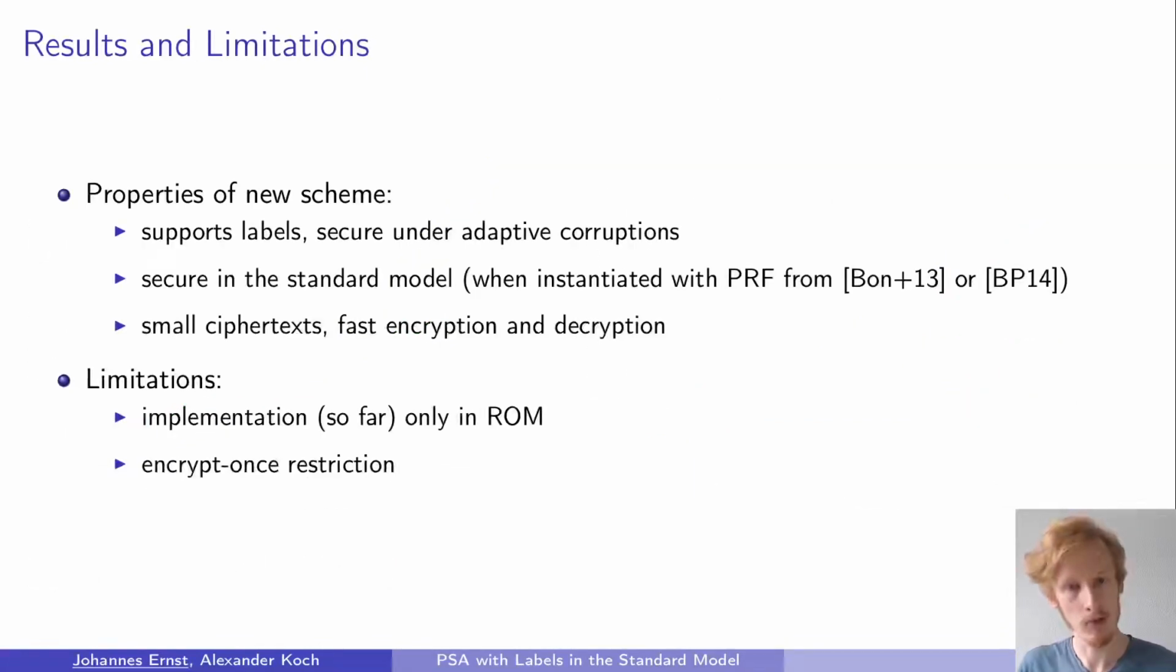Okay, summarizing the talk, we proposed a private stream aggregation scheme that supports labels and is secure under adaptive corruptions. The security proof is entirely in the standard model, and when our scheme is instantiated with a pseudo-random function that is in the standard model, for example from Boneh and others, or Banerjee and Peikert, then the entire construction is secure in the standard model. Our scheme has small ciphertexts, and the encryption and decryption algorithms are quite fast, that is, for 10,000 users, under 2 milliseconds on our laptop.